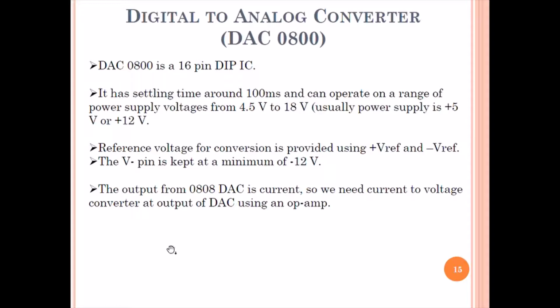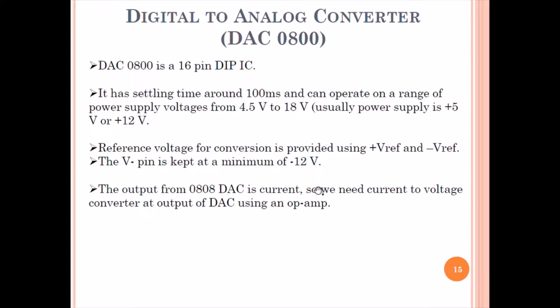This is the specification. DAC 0800 is a 16-pin DIP IC. DIP means dual inline package integrated circuit. It has a settling time of around 100 milliseconds and can operate on a range of power supply voltages from 4.5 to 18 volt. Within this range it will operate. Beyond this, the voltage may damage the IC, whereas the optimum power supply voltage is plus 5 or plus 12 volt. And reference voltages V plus reference and V minus are used.